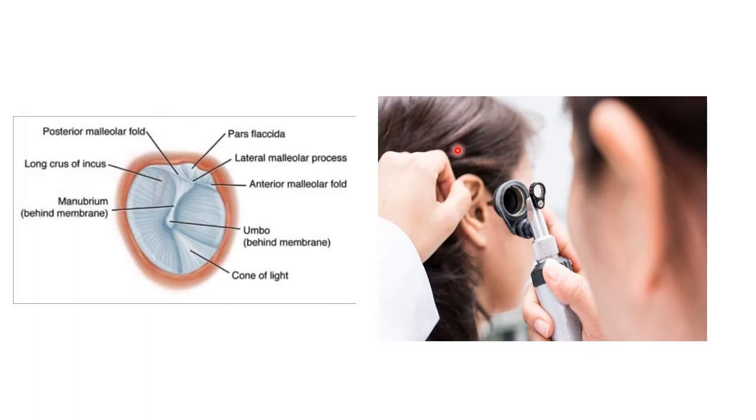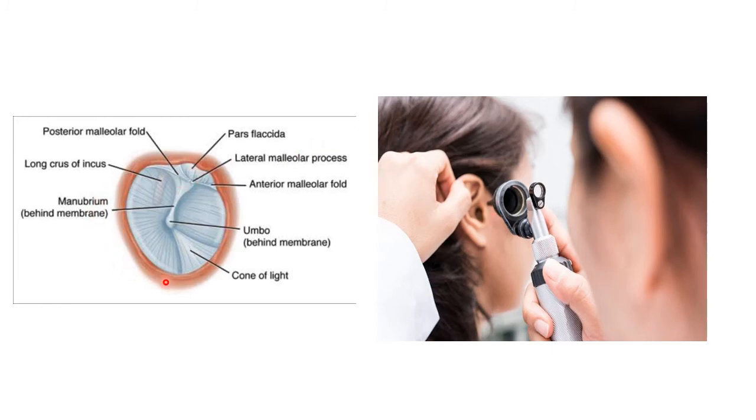Now let us see the examination of the ear. If you want to see the tympanic membrane inside the ear, here you can see an instrument used for that, called an otoscope, and the clinical procedure used to visualize the ear is called otoscopy.